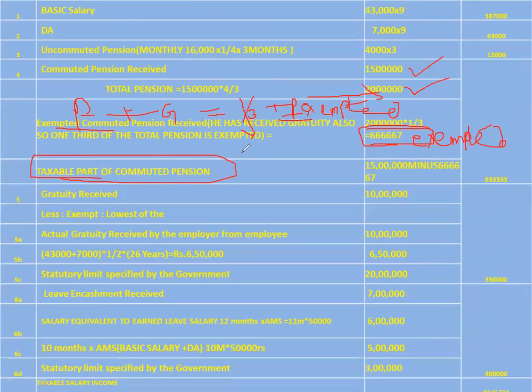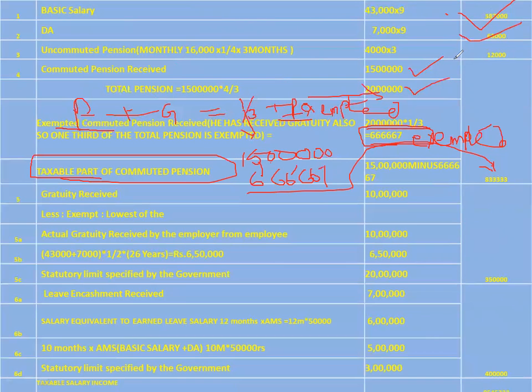Taxable part of the commuted pension is nothing but, he is getting a commuted pension of 15 lakh rupees, and by the above calculations we have found that from this 15 lakh rupees, 6,66,667 is exempted from tax. So the remaining is 8,33,333, which is taxable. Basic salary is taxable.